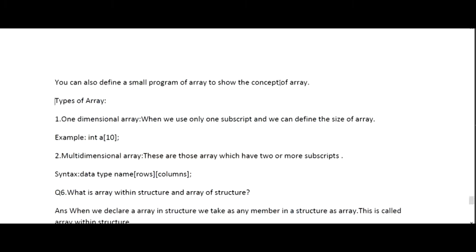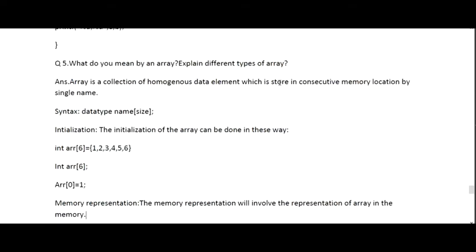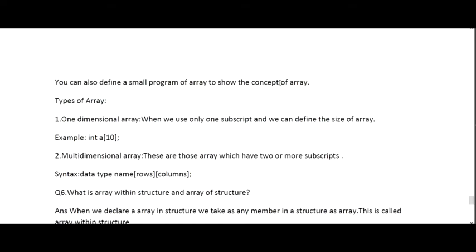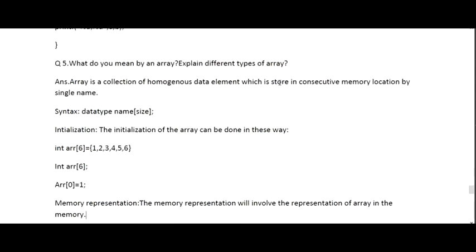We just need to define a single name, and accordingly we will define an array. So basically you need to give the definition of an array, then the syntax of an array, how you can initialize an array, and how the memory representation of the array is done. You need to explain this. Then you need to define the different types of arrays that are available in the C language. One is the one-dimensional array, then we have the multi-dimensional array. You need to define that also.